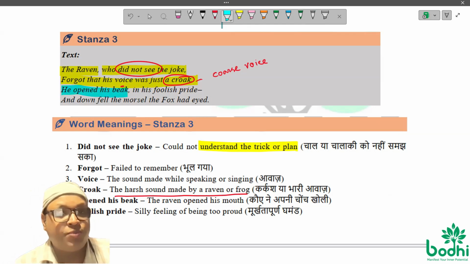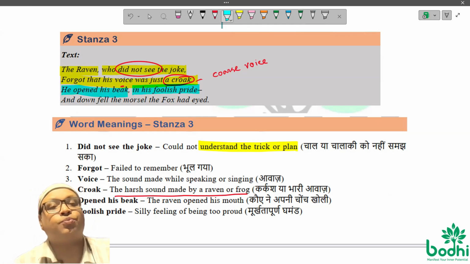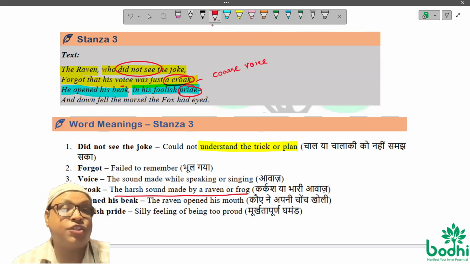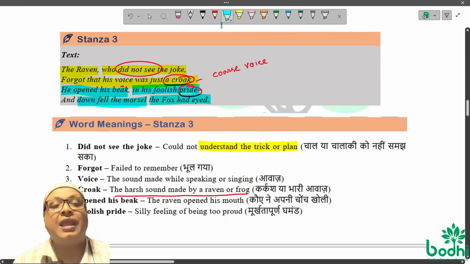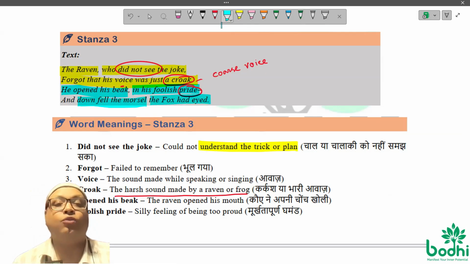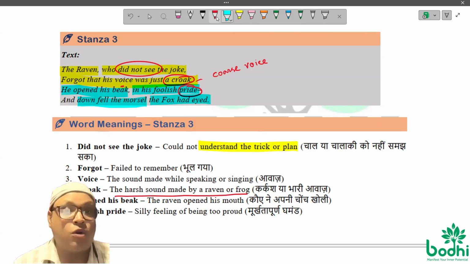He opened his beak in his foolish pride. He was so proud, thinking, oh my God, my voice must be extraordinarily beautiful. So he was foolishly proud, and down fell the morsel the fox had eyed. As he opened his mouth to sing, the morsel fell down.